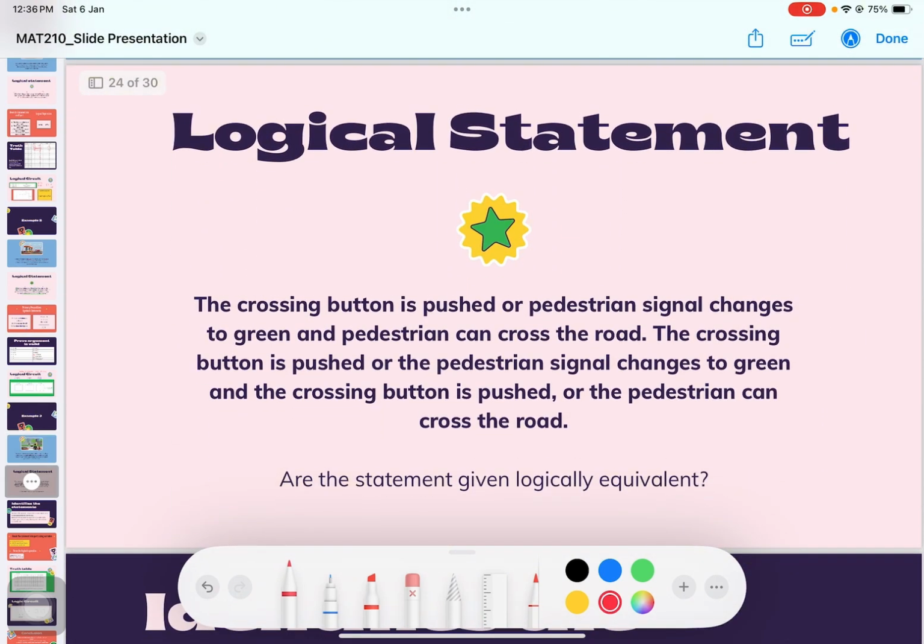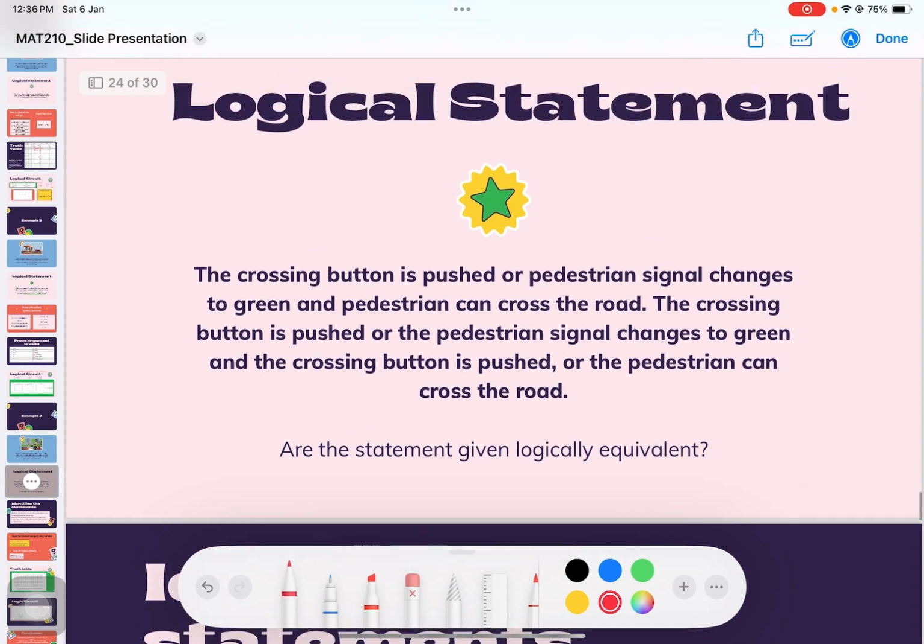These are the logical statements. The crossing button is pushed or the pedestrian signal changes to green, and the pedestrian can cross the road. The crossing button is pushed or the pedestrian signal changes to green, and the crossing button is pushed or the pedestrian can cross the road. So are the statements given logically equivalent? In this example, we're gonna prove whether the statements given are logically equivalent or not.